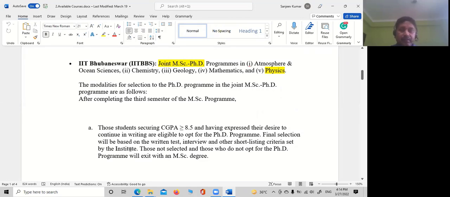I think they have written that after the 3rd semester you have to clear whether you are interested or not. Those not selected and those who do not opt for the PhD program will exit with an M.Sc degree. So in joint M.Sc PhD you have a chance to continue for the PhD if you score a CGPA of more than 8.5.